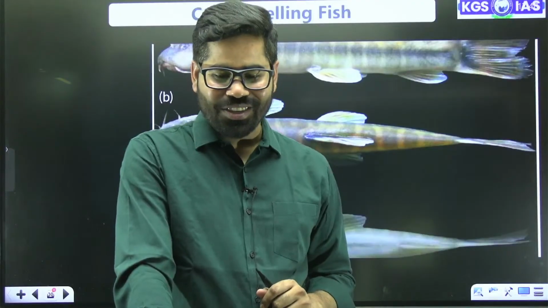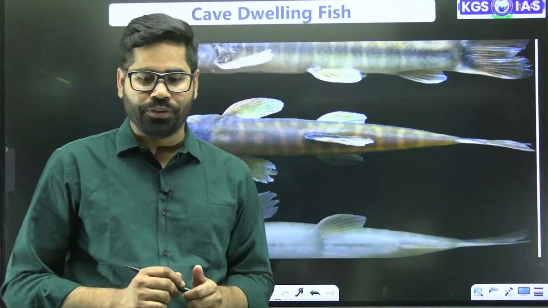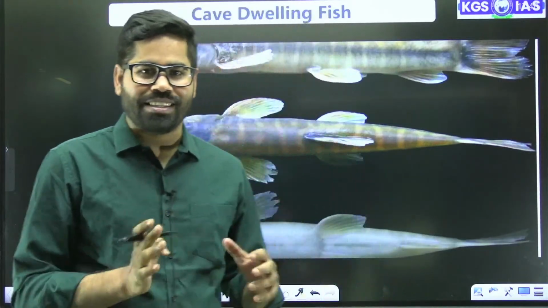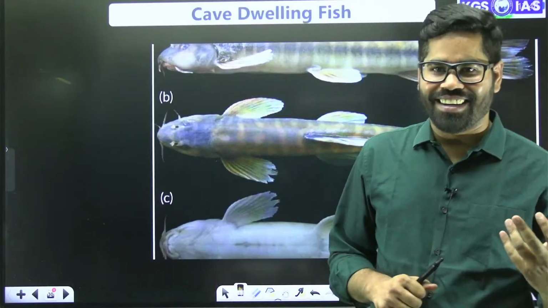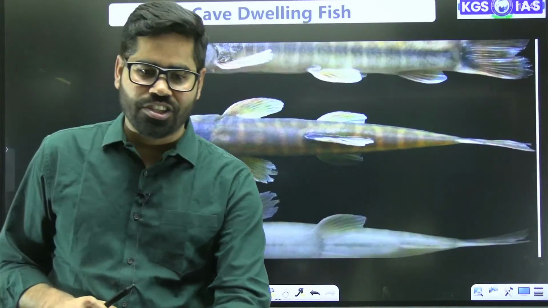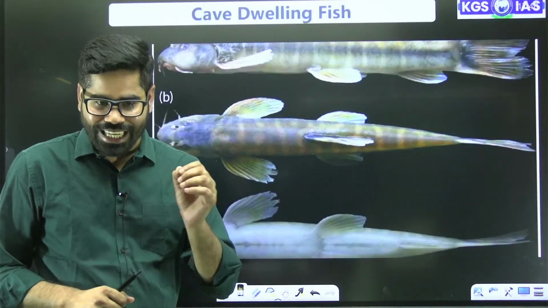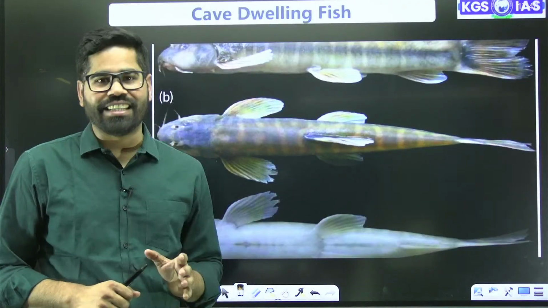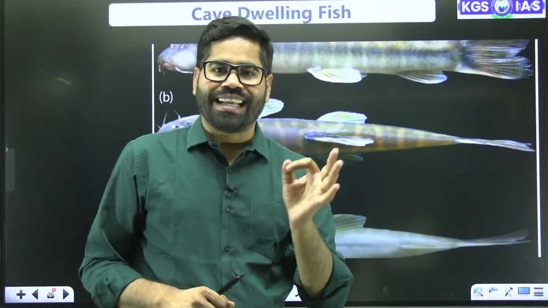But although UPSC is occupied with spiders, we have a fish also. This is a cave dwelling fish from Meghalaya. In East Khasi Hills district, there is a fish known as Shistura densiclava.